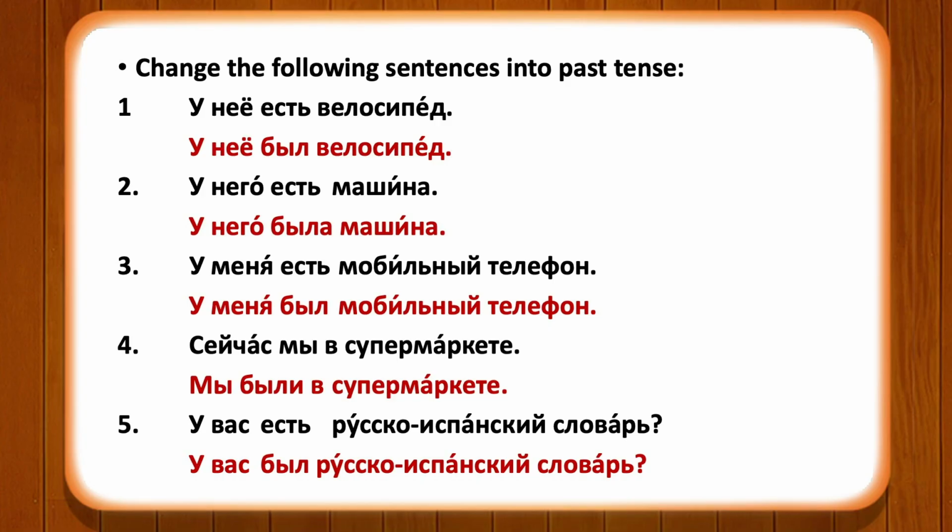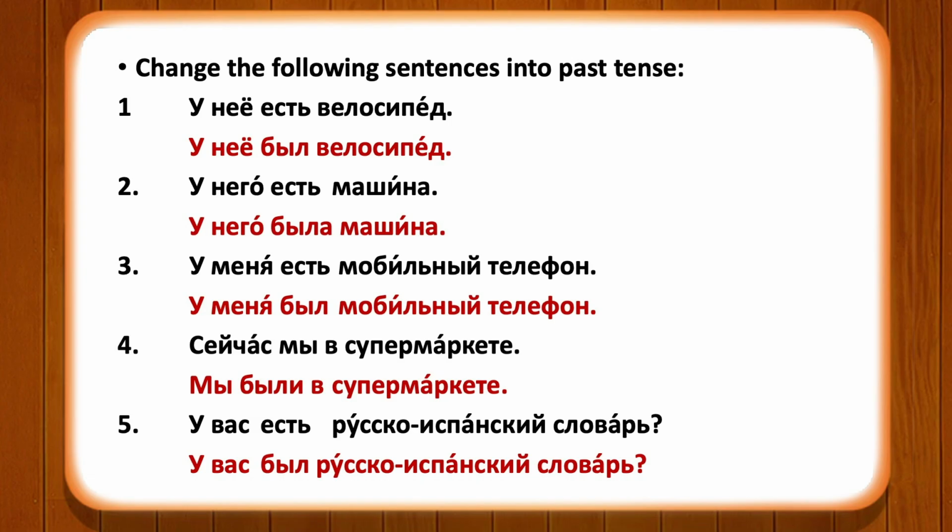Let us now do another exercise by changing sentences in present tense into past tense. So change the following sentences into past tense. The first sentence is У него есть велосипед. Велосипед, bicycle. So the sentence is he has a bicycle.